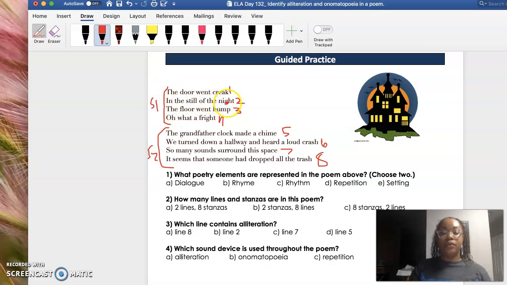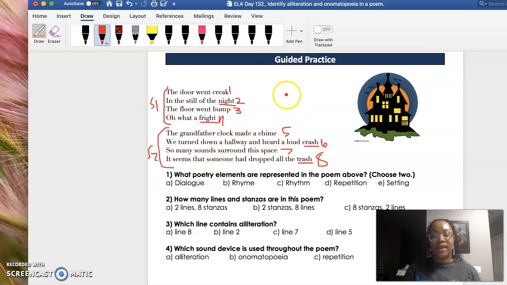The door went creak in the still of the night. The floor went bump. Oh, what a fright. So night and fright actually rhyme. I'm going to underline that. The grandfather clock made a chime. We turned down the hallway and heard a loud crash. So many sounds surround this space. It seems that someone had dropped all the trash. So crash and trash are words that rhyme. And I don't see any repetition, so I can actually move on to my questions.